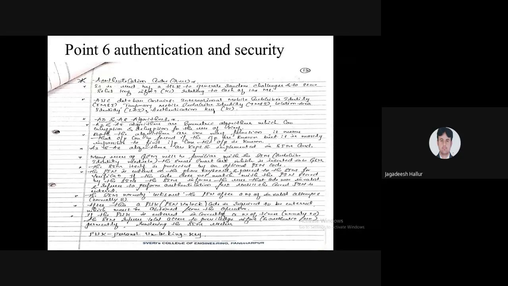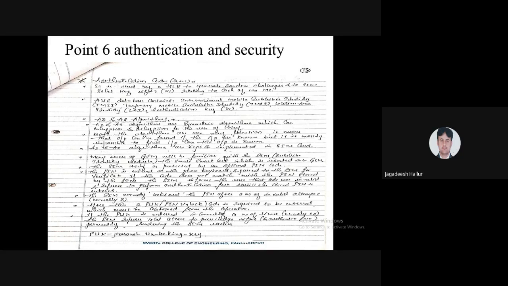For authentication we also require a key, which is also present in the MSC center. If the key matches, the user is authenticated.